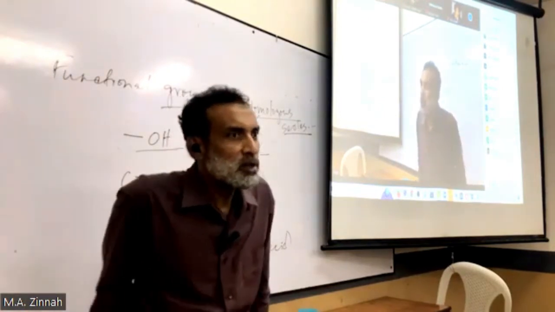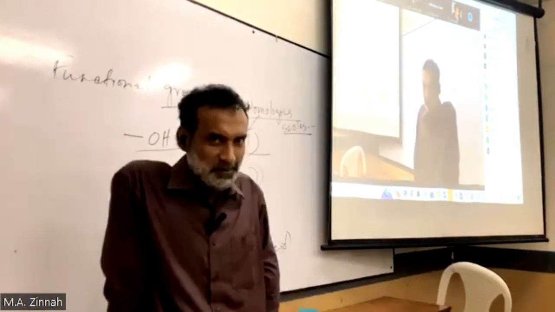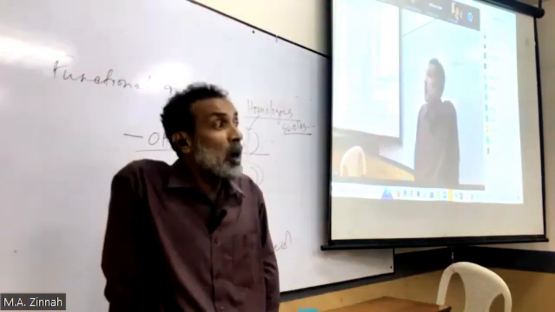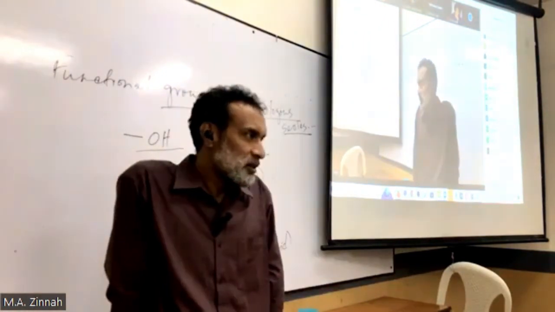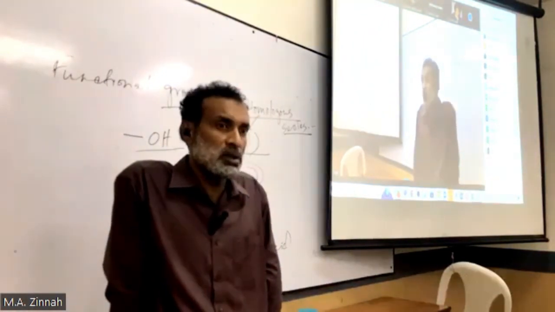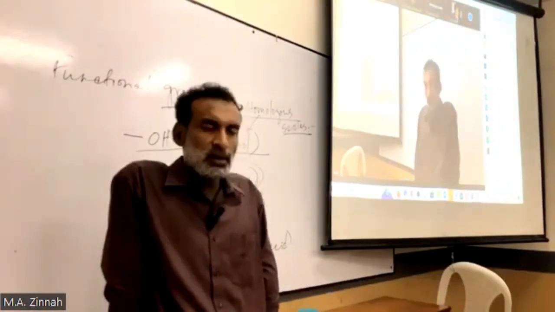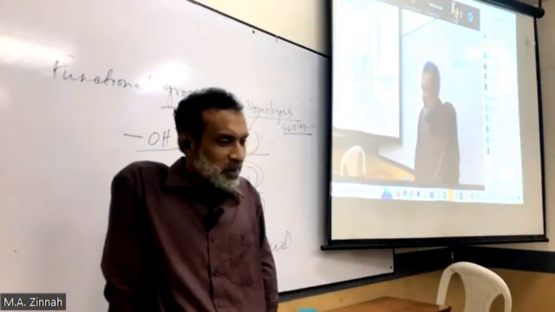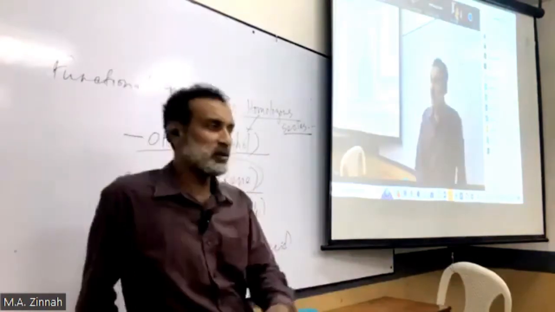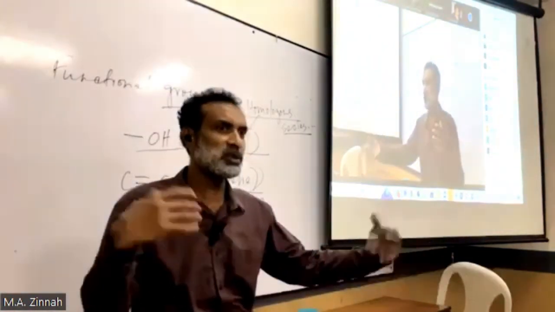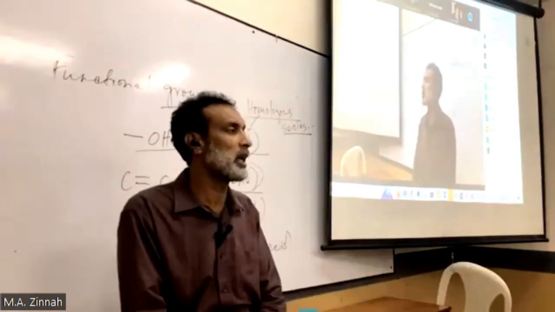Are you clear now? So if I ask you to state two similarities of the compounds in a homologous series, can you write that? They have the same functional group. Number two, if the same functional group is there, the reaction will also be same or similar.